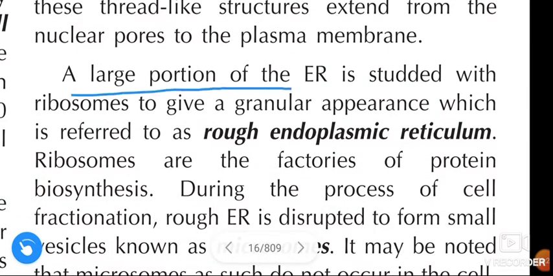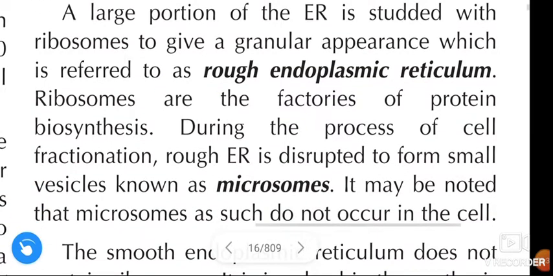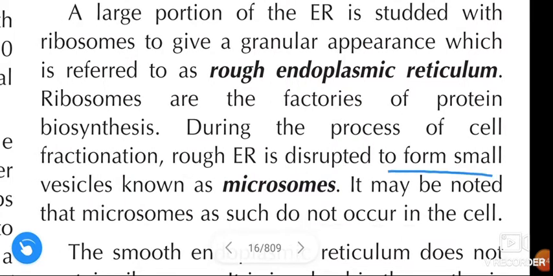A large portion of endoplasmic reticulum is studded with ribosomes to give a granular appearance, which is referred to as rough endoplasmic reticulum. Ribosomes are the factories of protein biosynthesis. During the process of cell fractionation, rough endoplasmic reticulum is disrupted to form small vesicles known as microsomes.